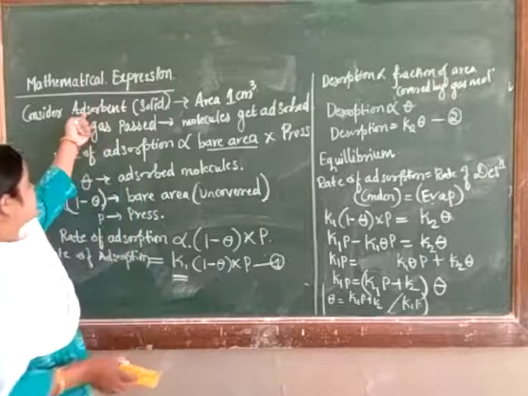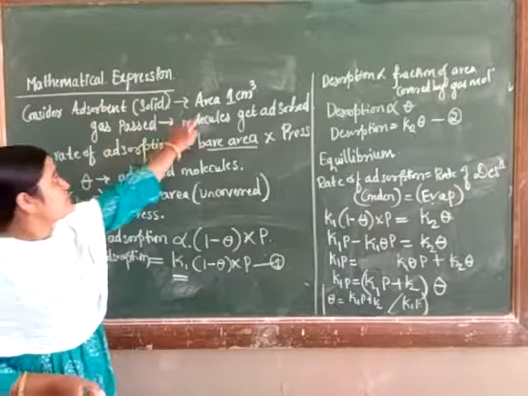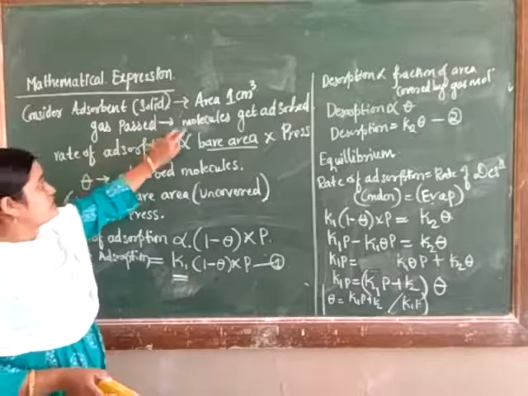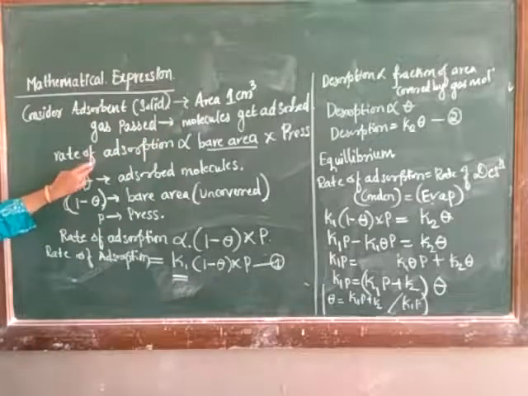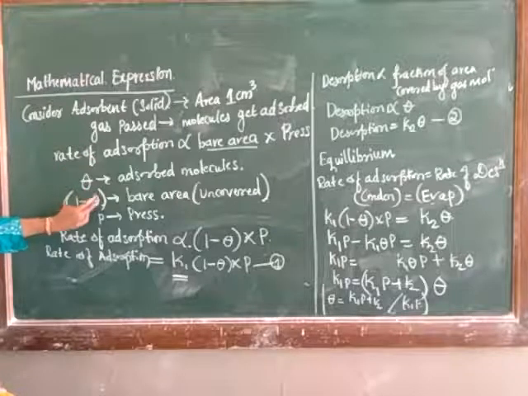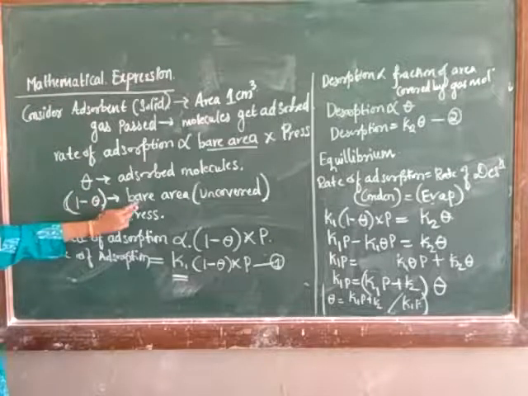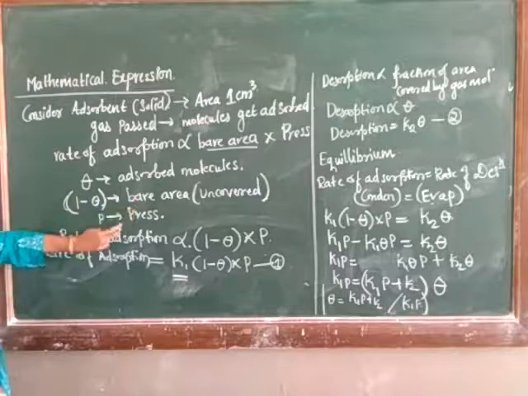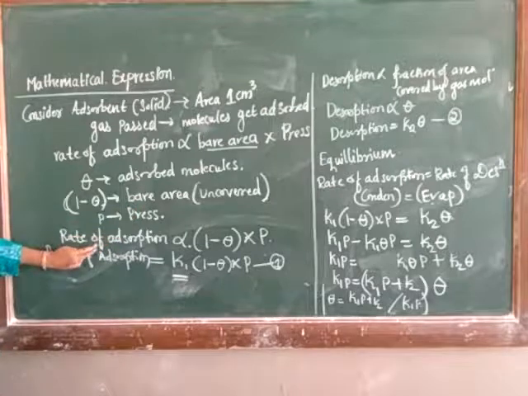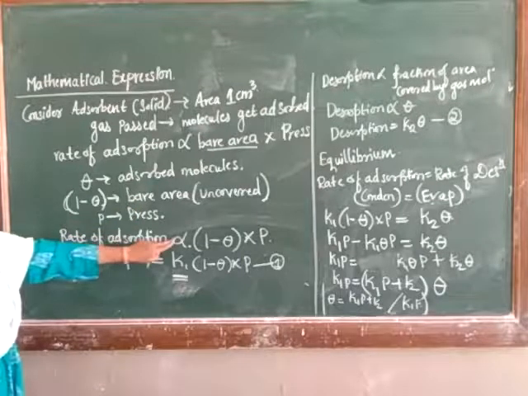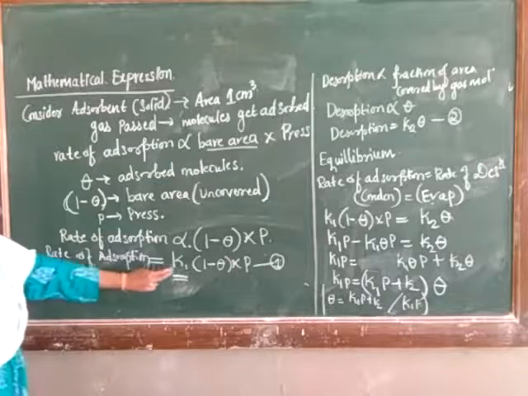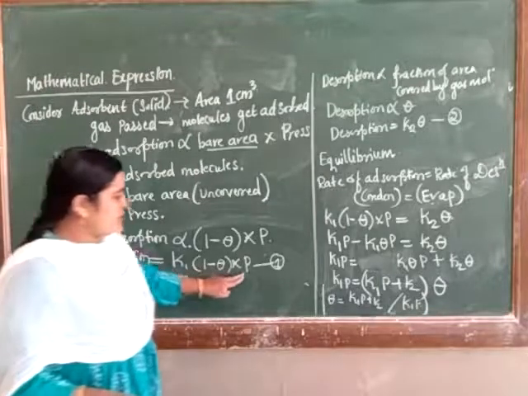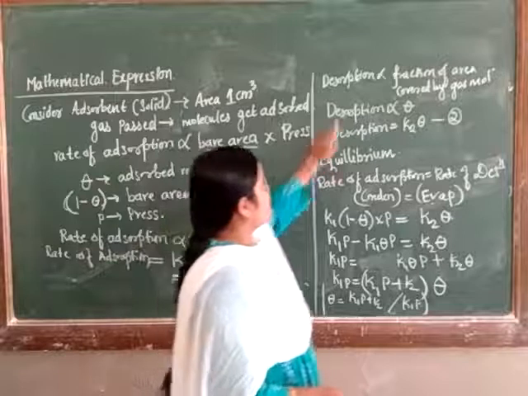First, consider adsorption on a solid having an area of 1 cm2. Gas is passed on, and molecules get adsorbed. Rate of adsorption is directly proportional to the bare area and to the pressure. Theta is the adsorbed fraction, 1 minus theta is the uncovered or unadsorbed fraction, and P is the pressure. Rate of adsorption is directly proportional to (1 minus theta) into P. Here rate of adsorption is equal to K1 (1 minus theta) P, where K1 is a proportionality constant.